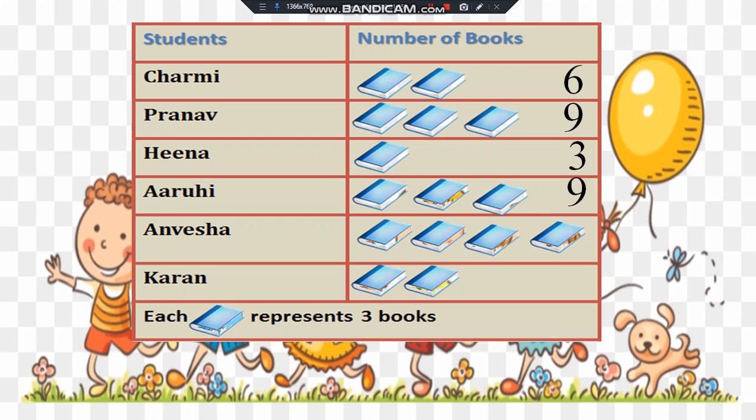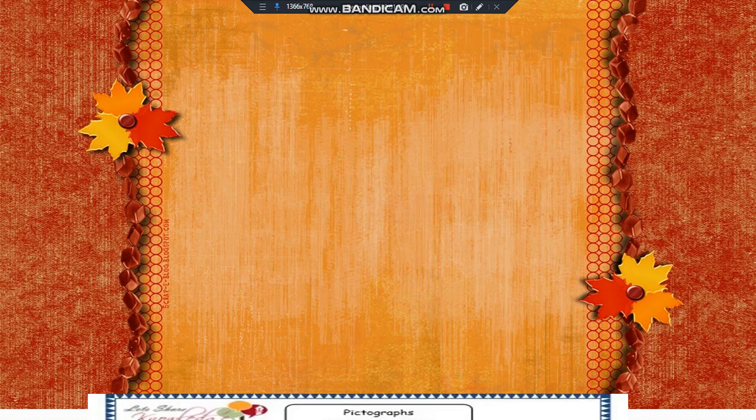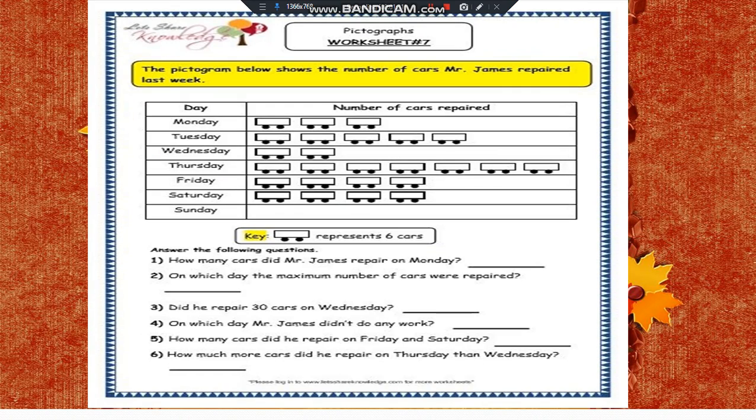Anvesha has 4 books. So we multiply 4 by 3. 4 3s are 12. Karan has 2 books. So we multiply 2 by 3. 2 3s are 6. Understood, dear students? In this way we solve a pictograph. Now let's see one more example on pictograph.